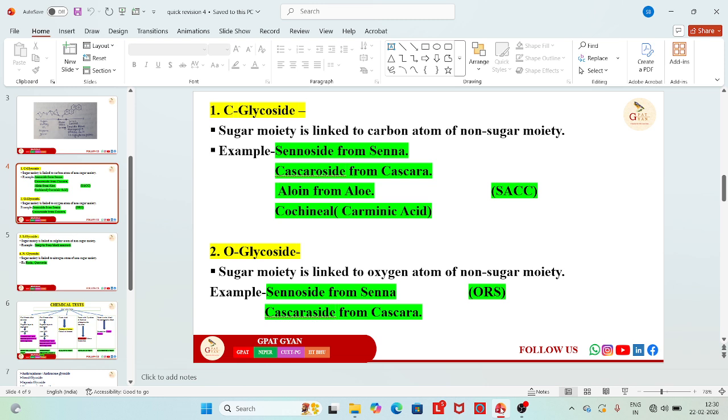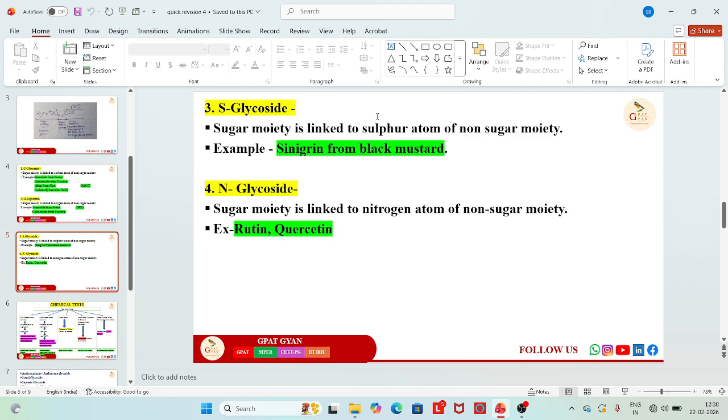The sennoside from senna and cascaroside from cascara. So these are the examples. The sennoside and cascaroside are the O glycoside examples, and the C glycoside is the aloin from aloe and carminic acid basically from the cochineal.